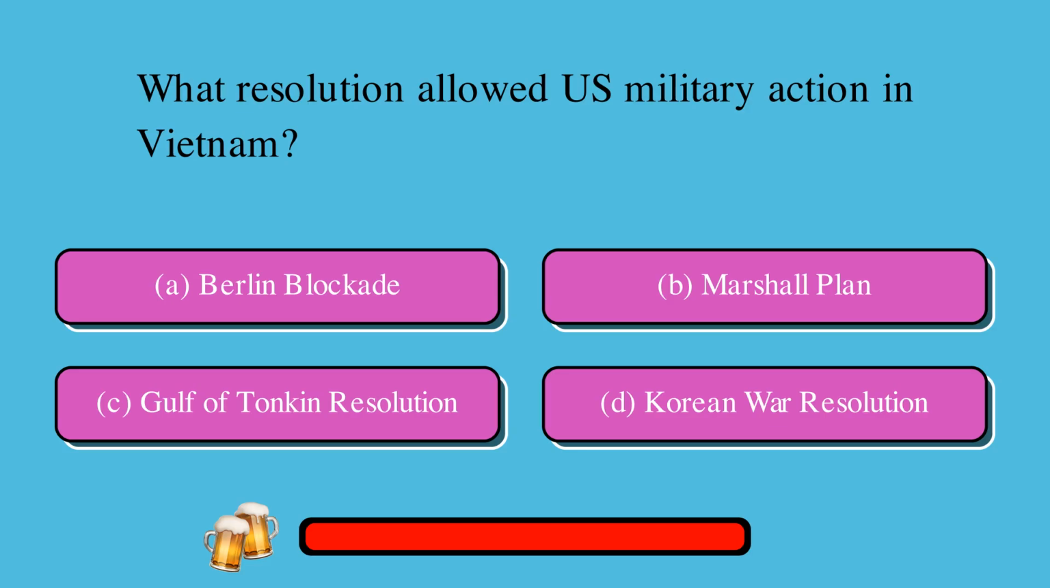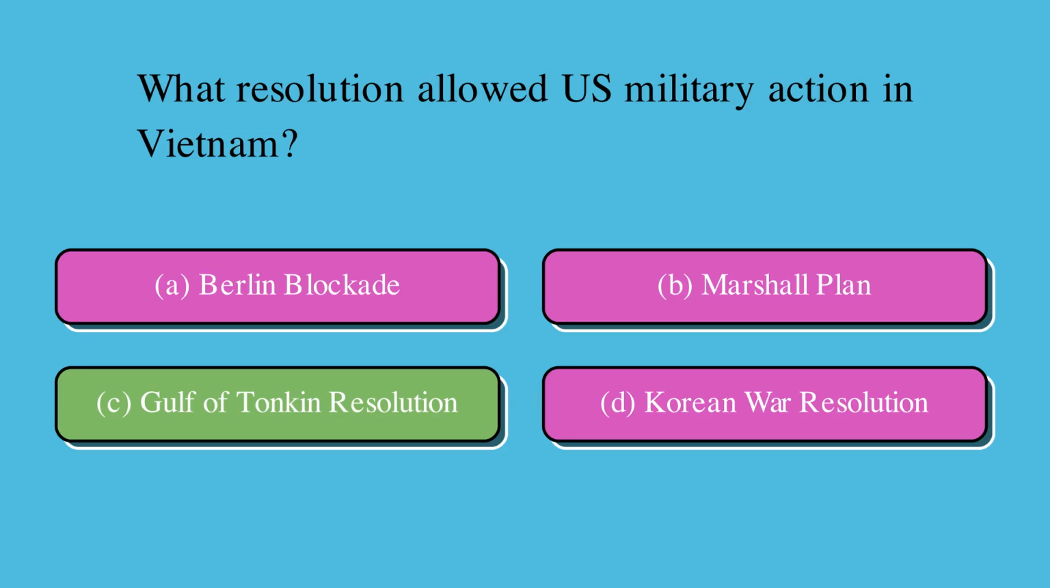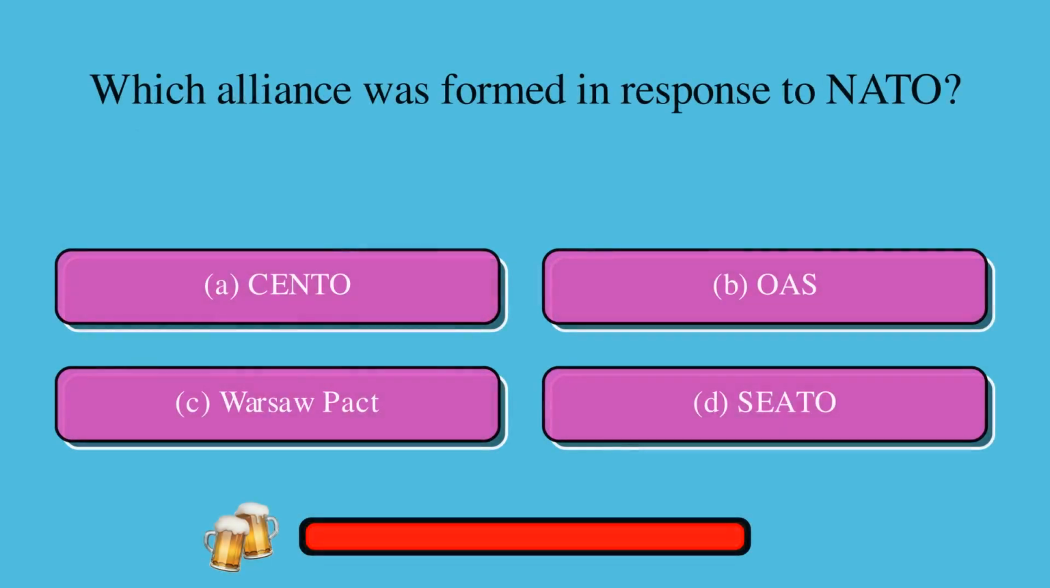What resolution allowed U.S. military action in Vietnam? A. Berlin Blockade, or B. Marshall Plan, or C. Gulf of Tonkin Resolution, or D. Korean War Resolution? The correct answer is C. Gulf of Tonkin Resolution. Which alliance was formed in response to NATO? A. CENTO, or B. OAS, or C. Warsaw Pact, or D. ANZUS? The correct answer is C. Warsaw Pact.